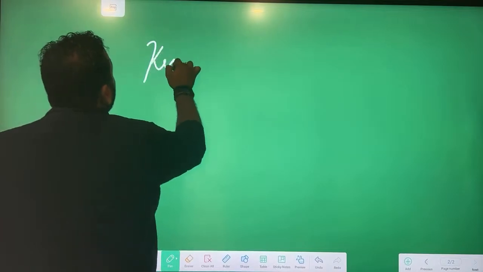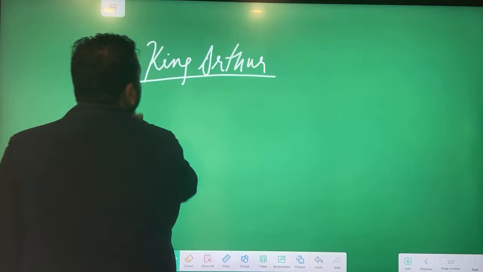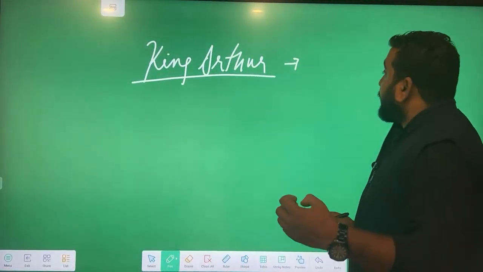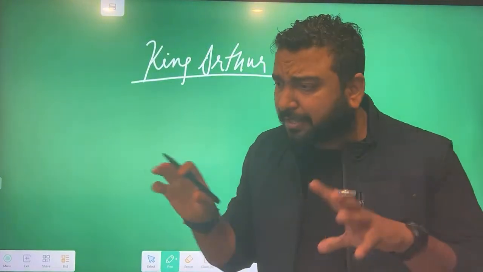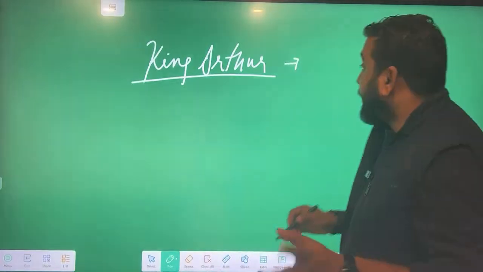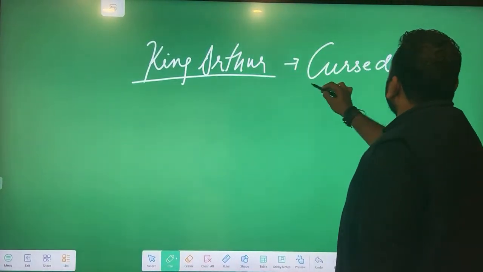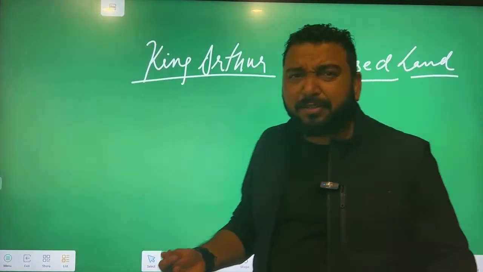Now what happens? See, when King Arthur became the king, the devils spilled the blood of the saints, the good people, on his land. His land was cursed. His kingdom was cursed. So devils cursed his land, just like some Ramayana reference.